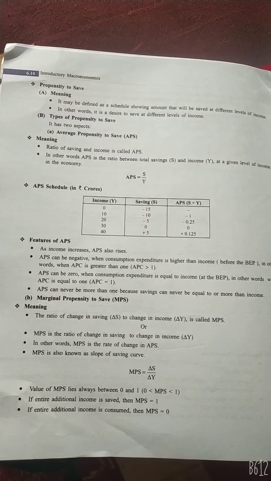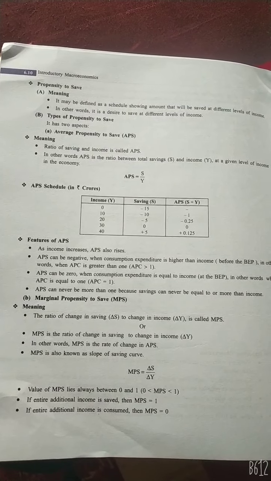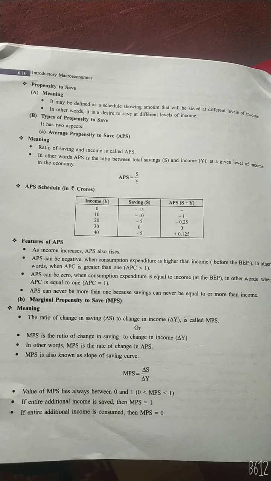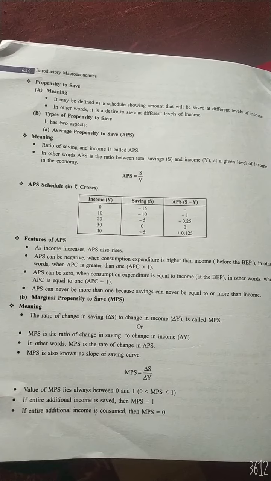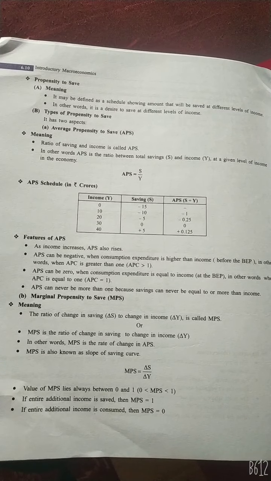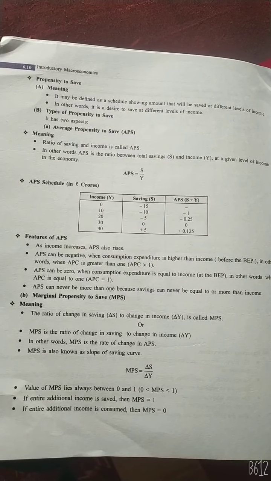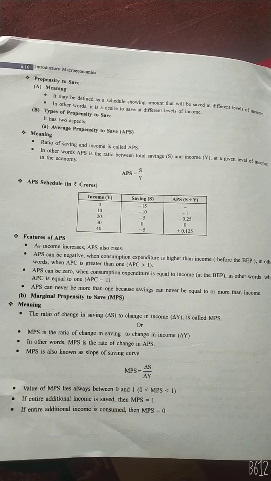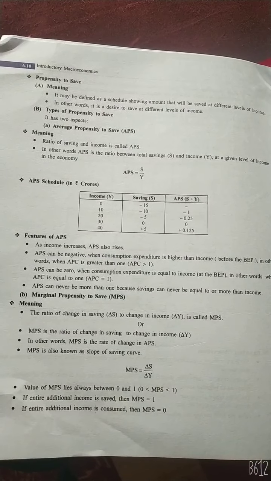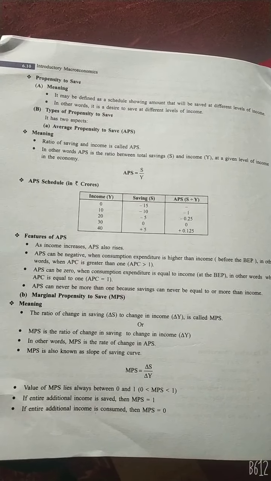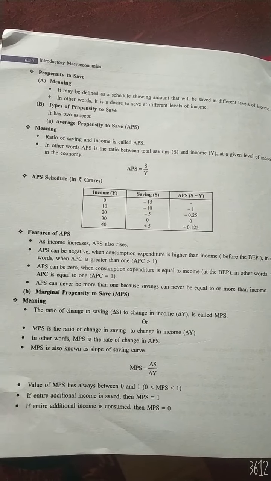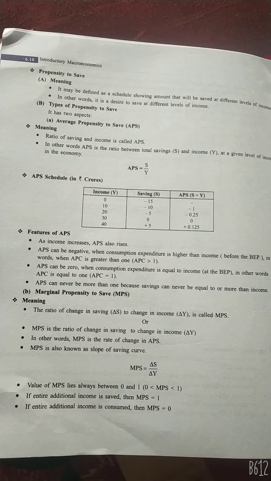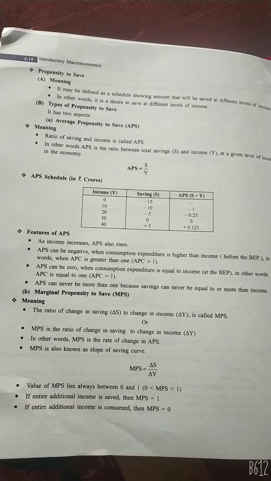MPS is high in the case of rich people and low in the case of poor people. Also, MPS in underdeveloped and developing countries is lower than in developed countries.